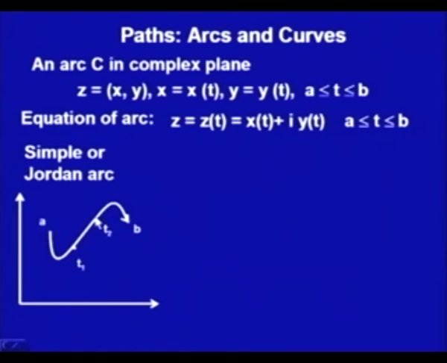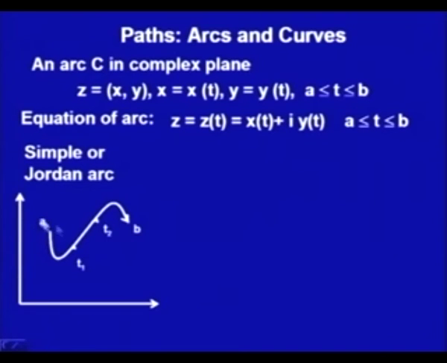Let us say these are the 2 points T1 and T2. What we want is this parameter T, so that we say the interval T1 to T2, from here to here, is T equal to A to B, rather than these points A and B, which are the complex numbers as I have defined earlier.